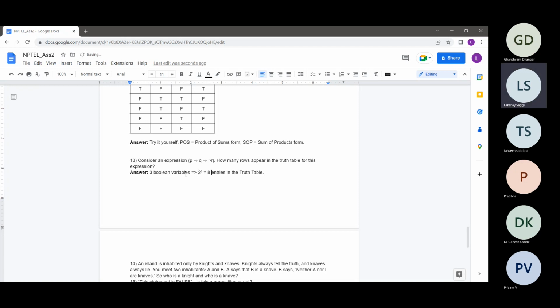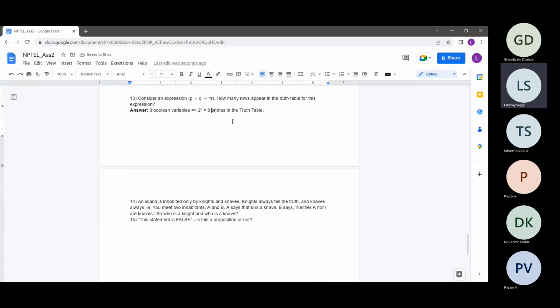This was a straightforward question. So yeah, I hope this is clear. So question 3 just corresponds to 8 entries in the truth table. Just reminding you guys, for n variables there are 2 to the power n entries in the truth table. Nothing too fancy. So let's come to the fourth question. It's a bit interesting, not that interesting, more of a straightforward question.